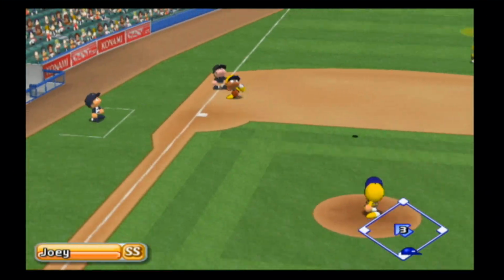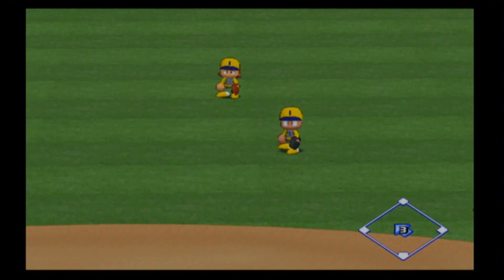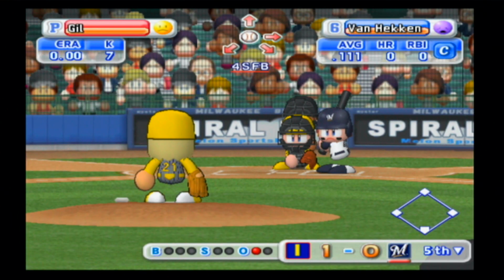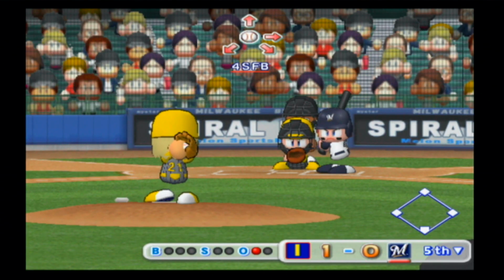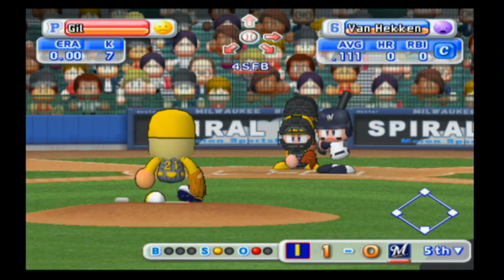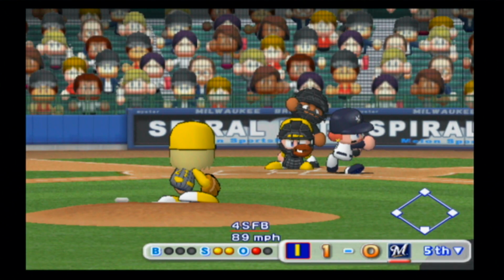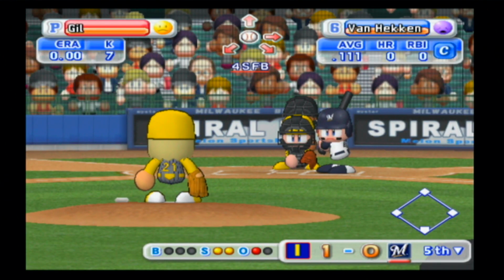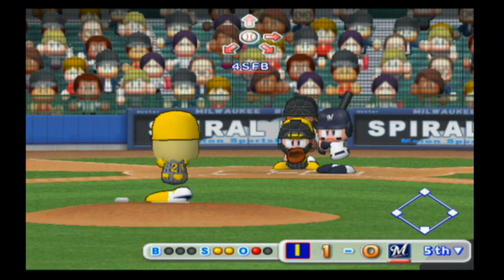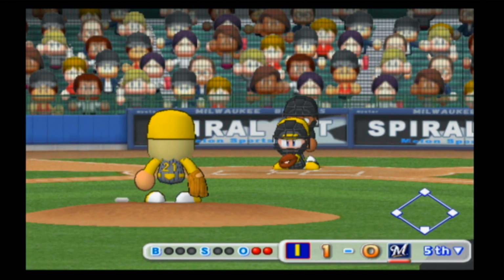Hits this one. Joey should have it, though he has to go into shallow left to do so. But it is the first out of the inning. Here is Van Hecken. He also struck out his first time up. Looks at strike one. Swing and a miss will make it 0-2. Swing and a miss, strike 3.